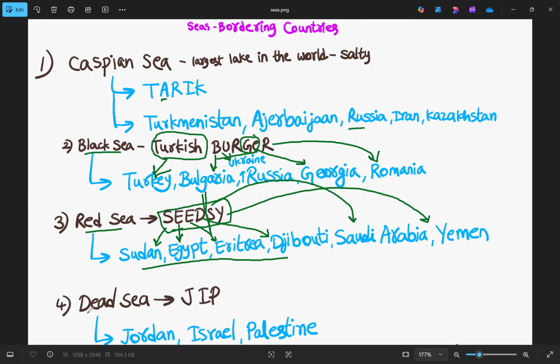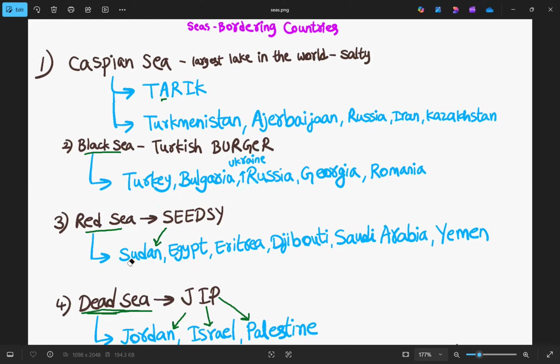And the next one is Dead Sea. Dead Sea, ZIP, Z-I-P. So 3 countries surround Dead Sea: the first one is Jordan, I for Israel, and then P for Palestine. So these are the countries that surround Dead Sea. How many countries? 3. So till now we have completed 4 seas. Now let's move to the next set of seas.